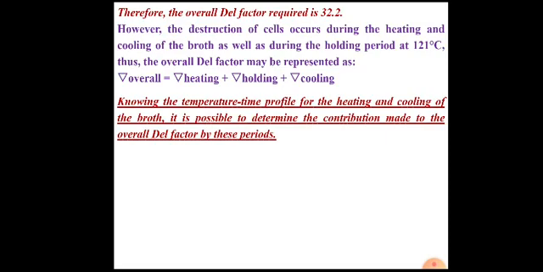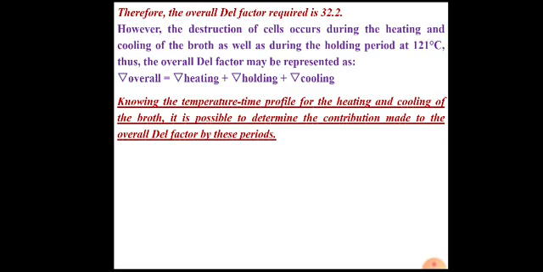So in order to calculate Del heating and Del cooling, there are going to be several values of Del during heating: Del 1, Del 2, Del 3, Del 4 and so on. There will be several values of Del during cooling: Del 1, Del 2, Del 3, Del 4, Del 5 and so on.